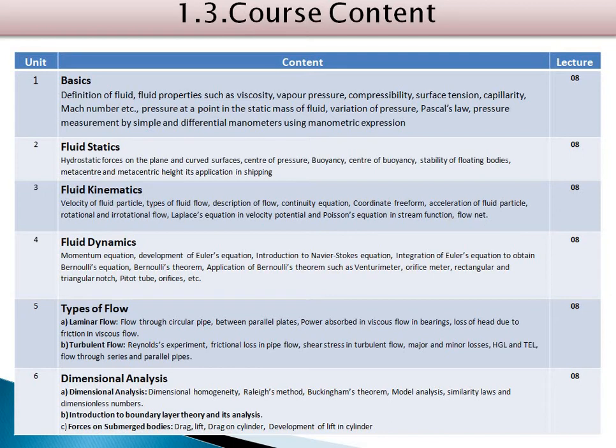And the last chapter we are going to discuss is dimensional analysis. As I said, it is very essential. Dimensional analysis consists of dimensional homogeneity, Rayleigh's method, Buckingham's theorem, model analysis, similarity law, dimensionless numbers, and submerged bodies, drag, lift, drag on cylinder, development of lift on cylinder, and so on. So this much part we are going to cover through this syllabus. In this syllabus we are going to touch every property of fluid.